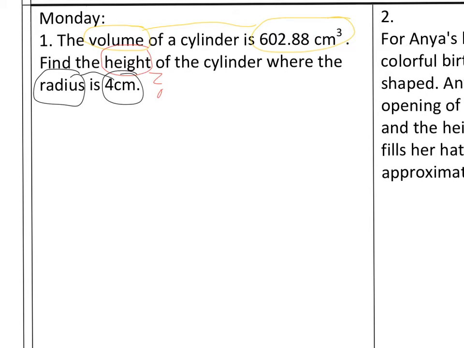Alright, so the first thing we got to talk about is when we're looking for cylinder here, so I'm going to go ahead and highlight there, we need a formula. And a lot of students are having a hard time, well, what's the formula? Here's a very easy way to remember the formula. You know the first part has to be a volume equals. Everybody knows that part. But it's the parts after that, students tend to forget.